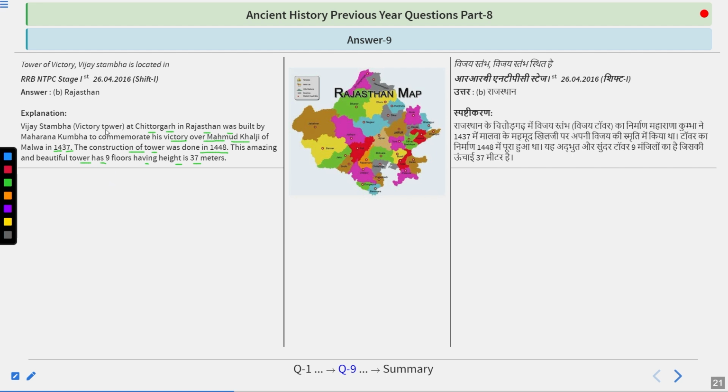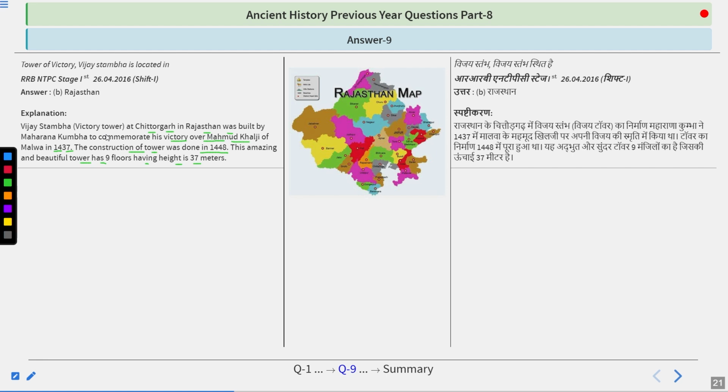So remember, it was built by Maharana Khumba, and he defeated whom? He defeated Mahmud Khilji of Malwa. So to commemorate this victory, he built the Vijay Stambh, that is in Rajasthan in Chittorgarh. Chittorgarh is the same place where kings like Rana Uday Singh or Maharana Pratap belong to. So these are the same places from where these particular people belong.